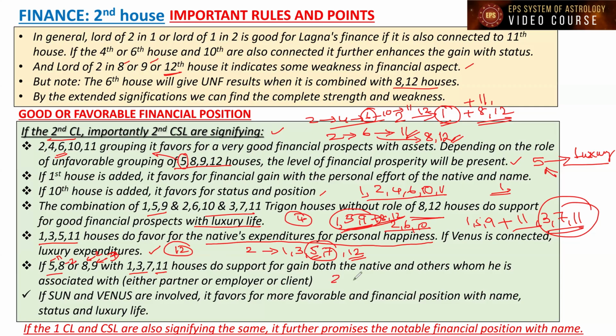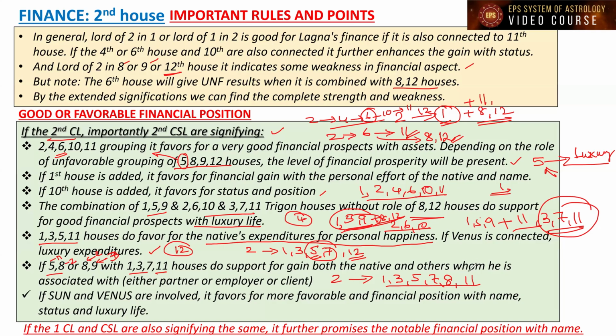So in other words, the second house is connected to the 1, 3, 5, 7, 8, 11 houses. If it is signifying like this, it will be supportive for the Lagna and also for other people. They will get benefited, and the Lagna will get benefited.